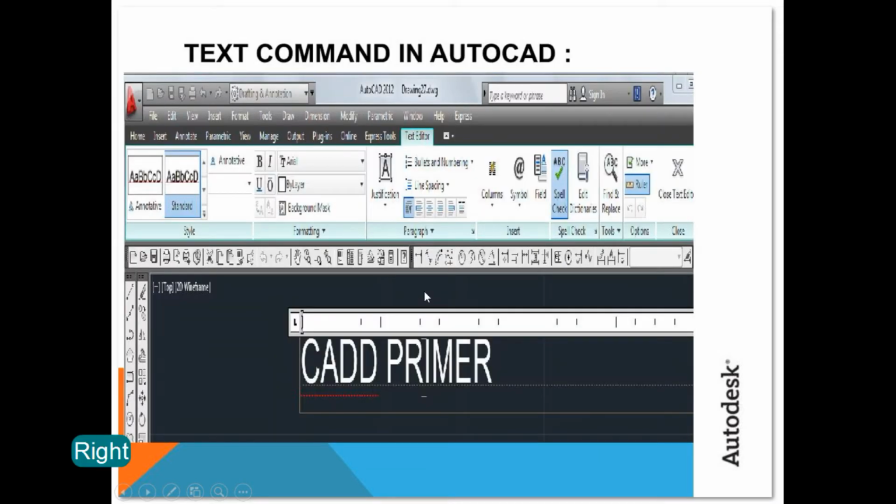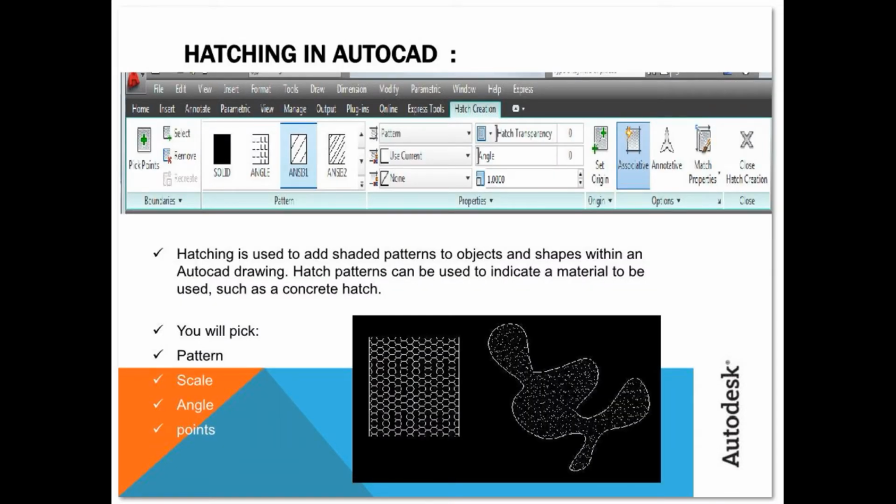The text command: you can also type text, and you can modify it like in Word, I mean the Office application Word, so it's exactly the same. Hatching in AutoCAD is just filling and shading an area between curves or any shape.